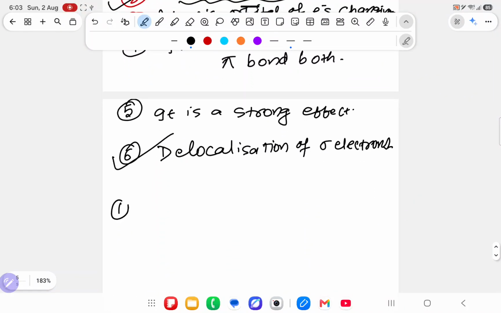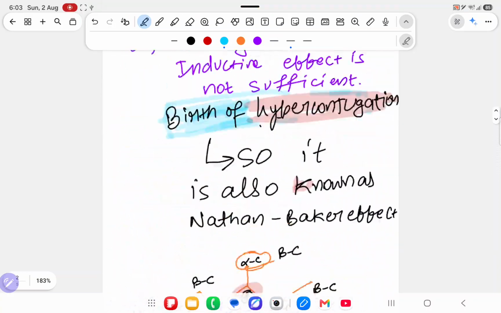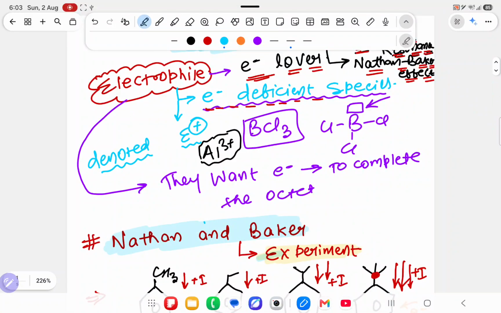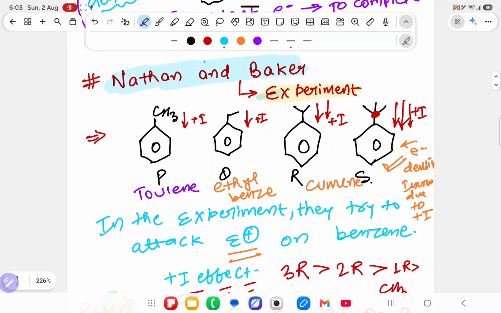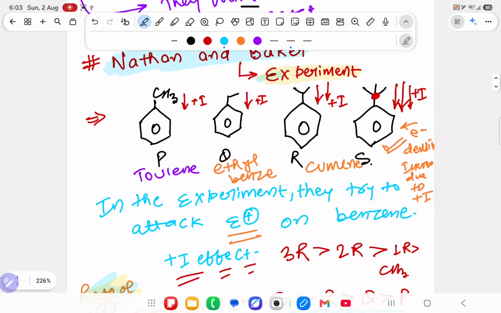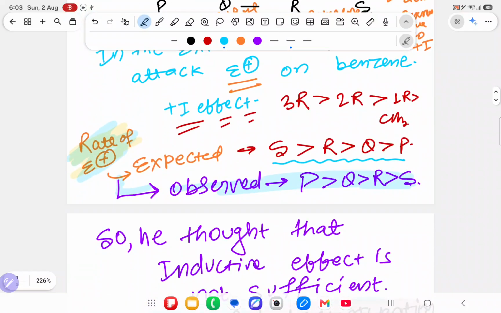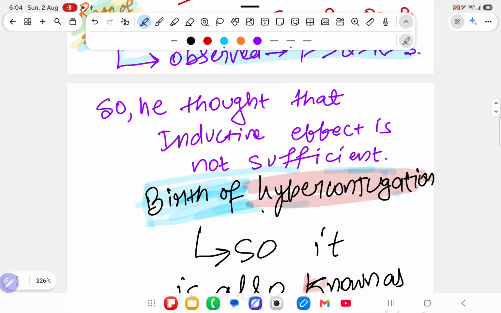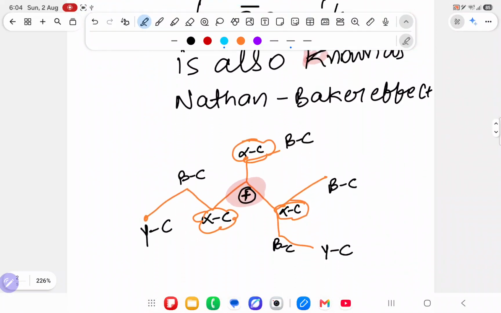Suppose I ask the first question. Over here, I have given a plus charge. Understood what I am saying? You have to check that there is an alpha carbon, and that alpha carbon will be sp3 hybridized. Have I confused you? No sir. First of all, I dictated electrophile, that is electron deficient, electron lover. Nathan Becker experimented, and after studying inductive effect he thought S would be more stable than R, than Q, than P because of the plus I effect, but the result came out opposite. So he gave a new concept of hyperconjugation, which is known as the Nathan Becker effect.